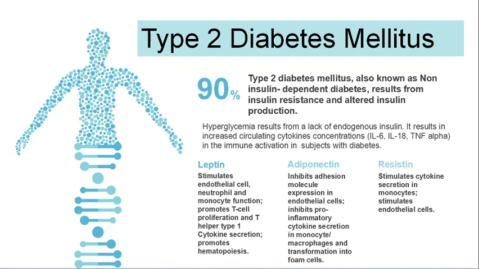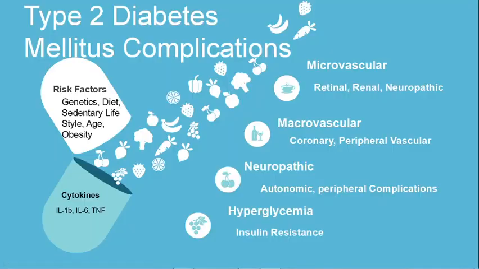This in turn will release polymorphonuclear cells into the extracellular medium. So all this will cause type 2 diabetes mellitus.